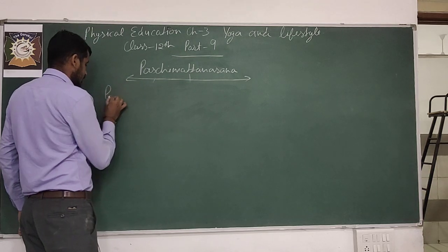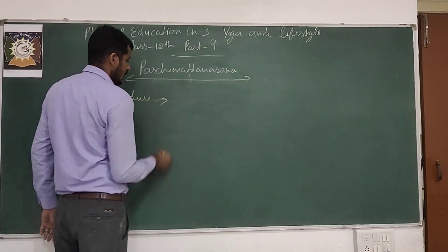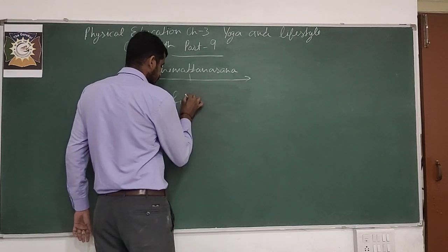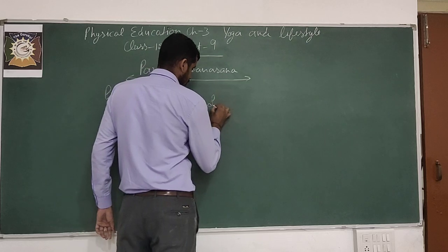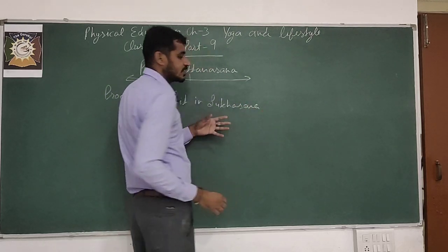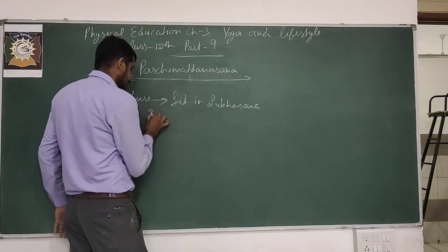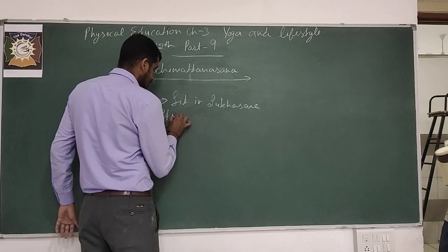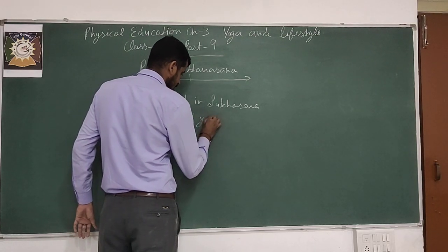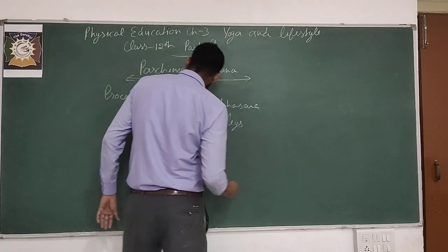Procedure. At first you have to sit in Sukhasana, meaning simply sit cross-legged. Second, straighten your legs.